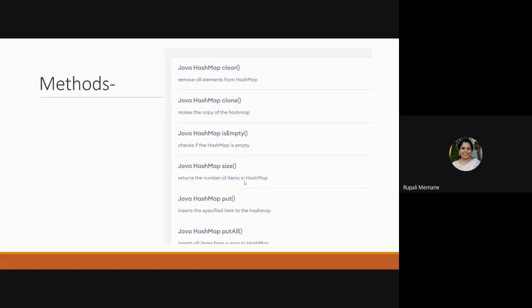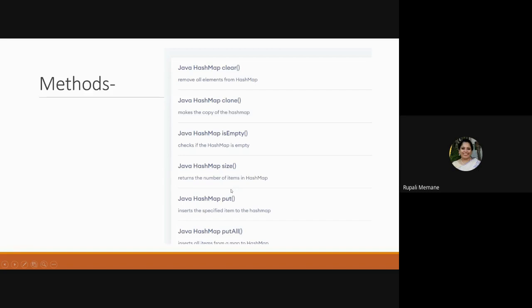Now we have seen that when we have to add elements in a collection, that is your list and the set, we saw the methods add, addAll, addElement, addFirst, addLast. Those were the methods to add elements in the collection. But here, when you have to insert elements, instead of add we have the function put.